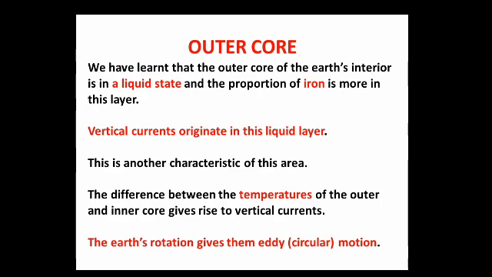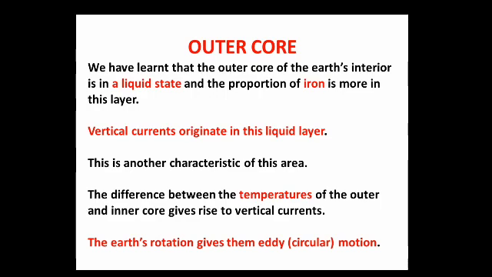Next, see the outer core. We have learned that the outer core of the Earth's interior is in liquid or semi-liquid state, and the proportion of iron is more in this layer. Vertical currents originate in this liquid layer. Vertical, not horizontal, not radial, vertical currents. This is another characteristic of the outer core's area. The difference between the temperatures of the outer and the inner core gives rise to these vertical currents, meaning the difference in temperature of the inner core and the outer core makes the energy move vertically.